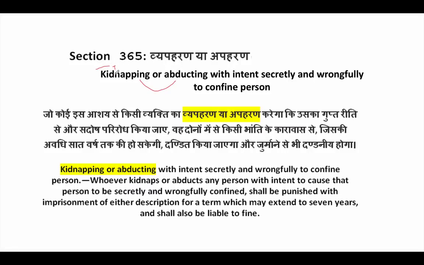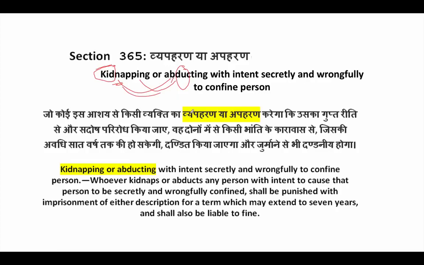Kidnapping, as you can see, is for minors, and since these are minors, their consent is not valid in this case because they are not competent enough to give their consent. Whereas abducting is usually said for an adult. You can say all kidnappings are abductions, but all abductions are not kidnapping. So there's a fine difference.